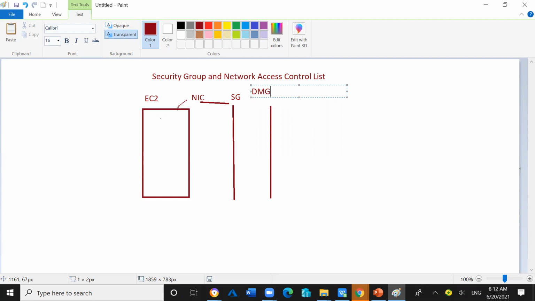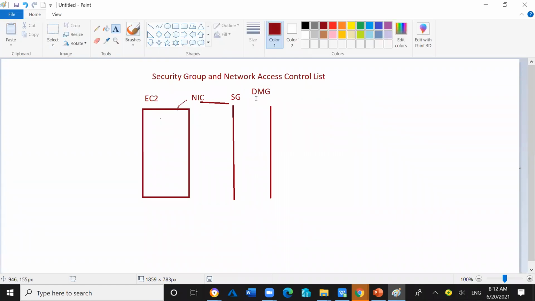Understand it like an army kind of environment, a border if you want to go inside the country. DMZ is a kind of border environment where security forces are required. So the security group works at the entrance of the EC2, and the security group is associated with the NIC.